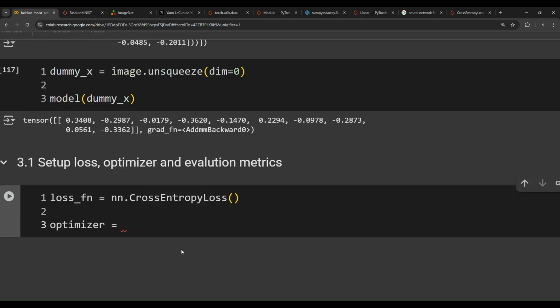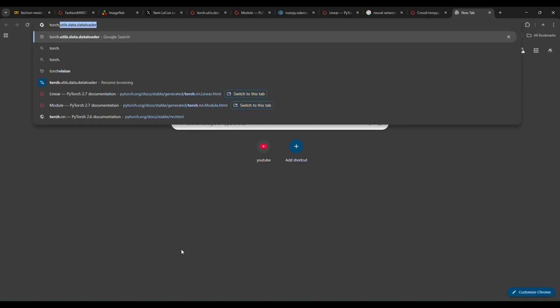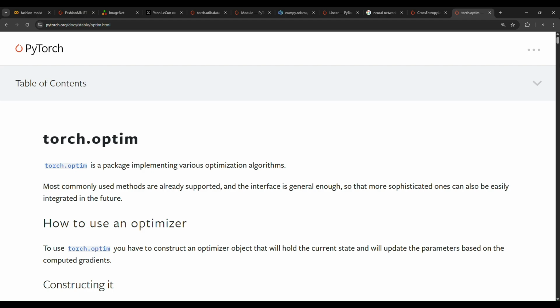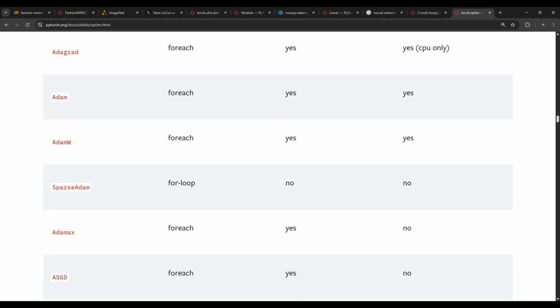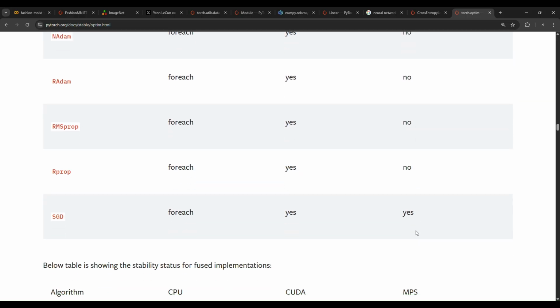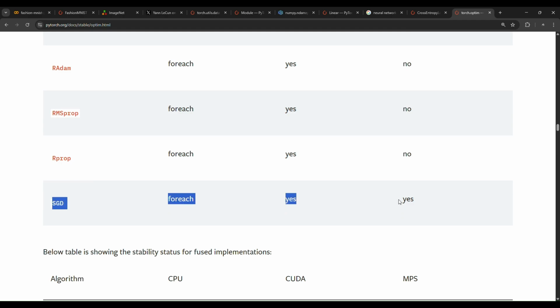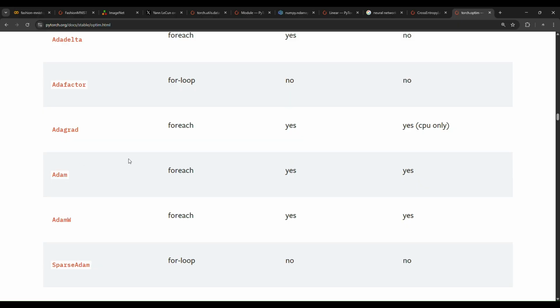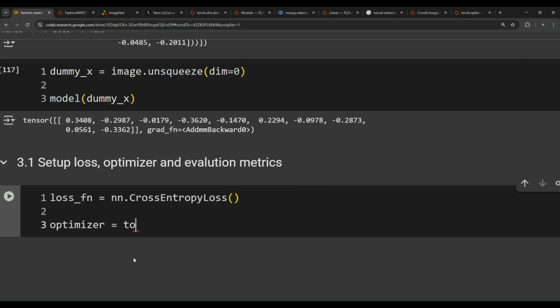What optimizer should we use? Well, there are 2 options. In fact, if you search in here, torch.optim. The best optimizers for this simple project are, you can use, for example, Adam optimizer. That's one option. You can use also SGD. That depends on you. But in this case, I'm going to try Adam. Adam is a very good optimization algorithm.